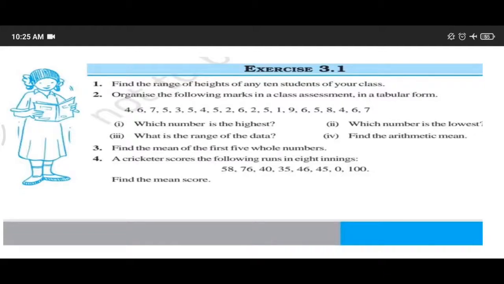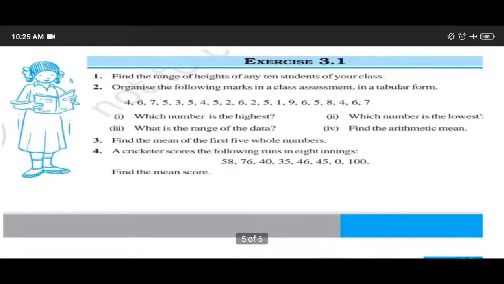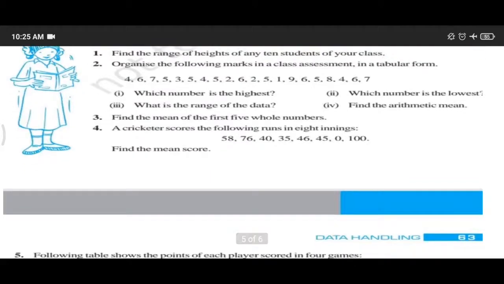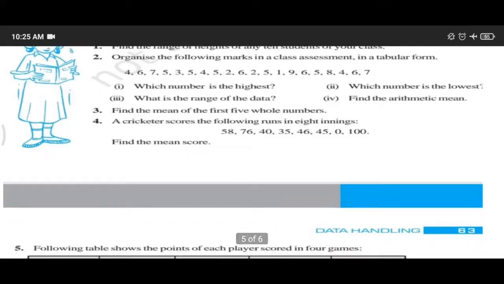Organize the following marks in the classroom assessment in a tabular form. First of all, we have to make a table for this: 4, 6, 7, 5, 3, 5, 4, 5, 2, 6, 2, 5, 1, 9, 6, 5, 8, 4, 6, 7. For making the tabular form, first of all, we have to use tally marks also. We can make tally marks, or otherwise we can write the number directly as you can count it properly. If there are many numbers, then we can use tally marks.